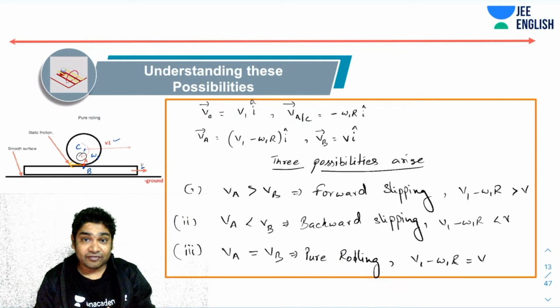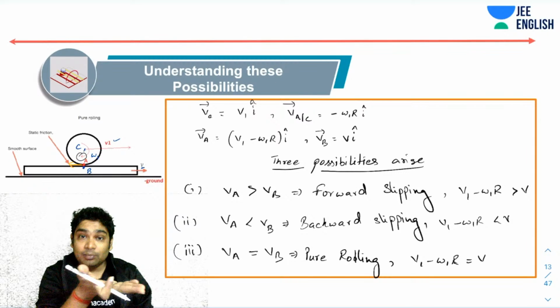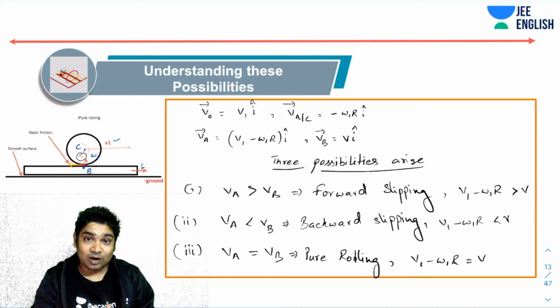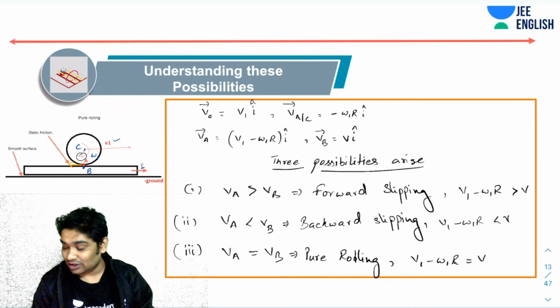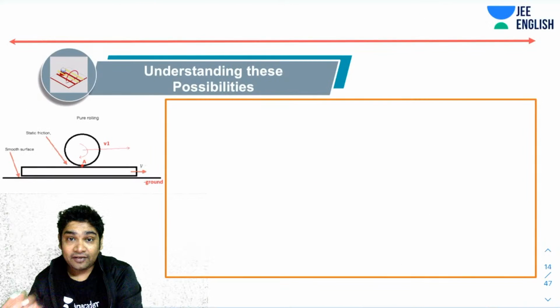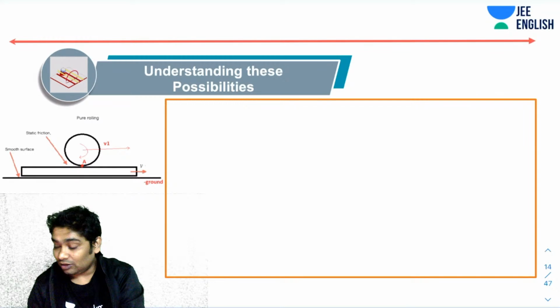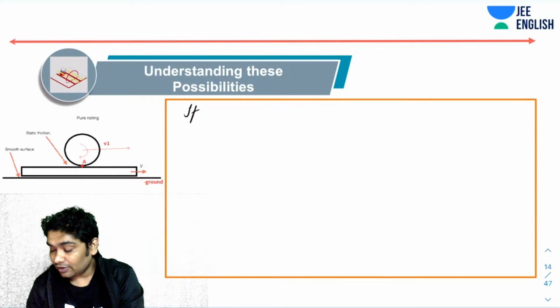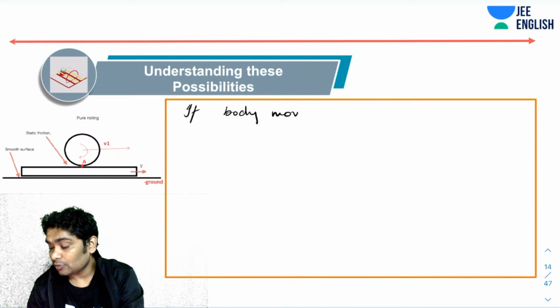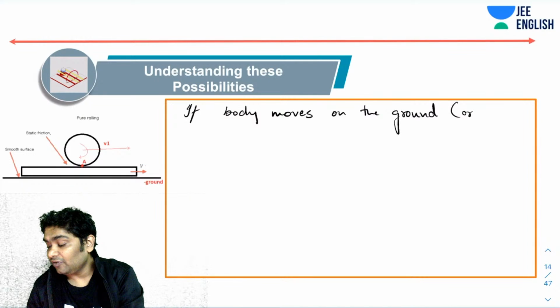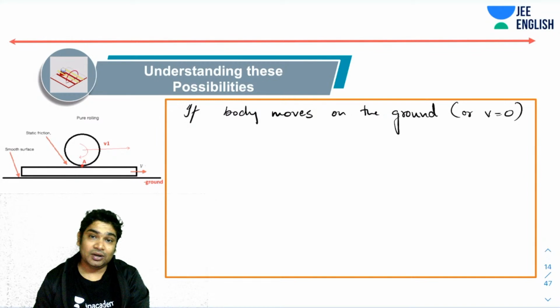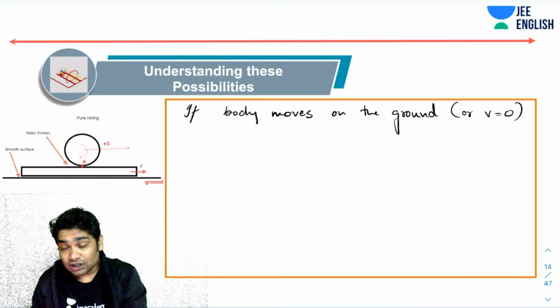So this is if your body is moving while touching a moving surface. Suppose the ground below is moving. That is what you can imagine. If the ground was not moving, or it was not on a plank but on the ground, so the body moves on the ground, or essentially V is 0, the plank below it is not moving, then the conditions will change.